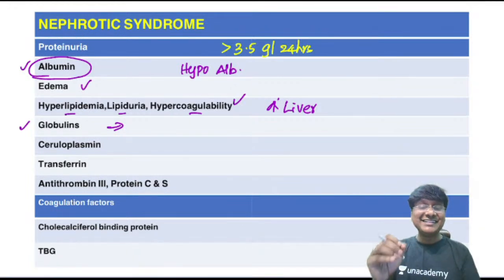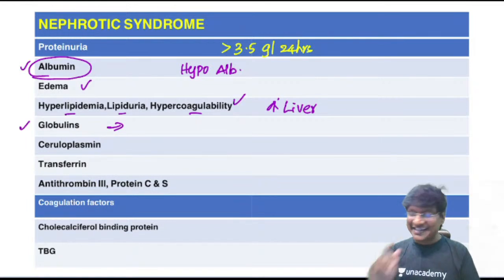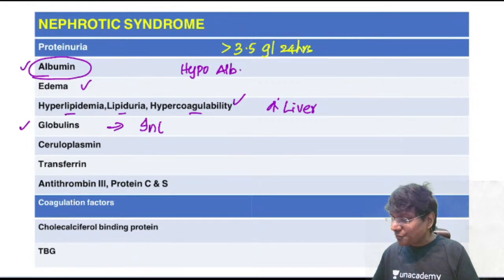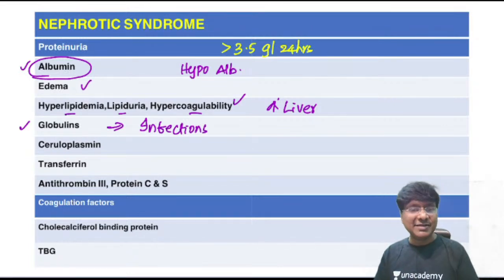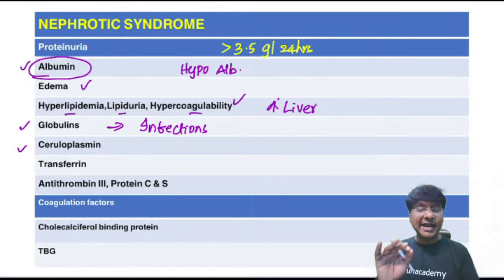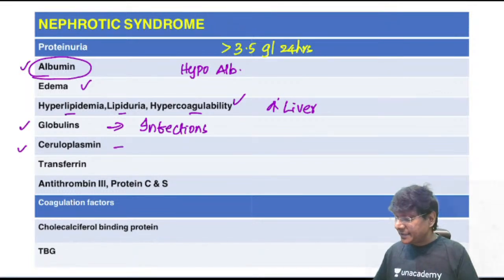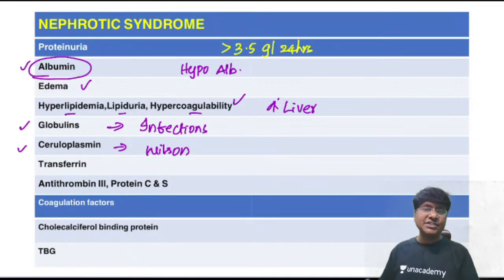That is the synthesis of immunoglobulins. And once the globulins are excreted out, the individuals are more prone to infections. Why is that? Because there is no immunoglobulin synthesis. Next, ceruloplasmin, which is required for maintenance of adequate copper metabolism. And when ceruloplasmin is kicked out in nephrotic syndrome, the individual can develop excessive accumulation of copper, and the features will be similar to those of Wilson's disease.